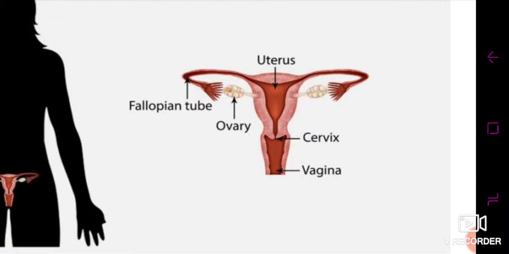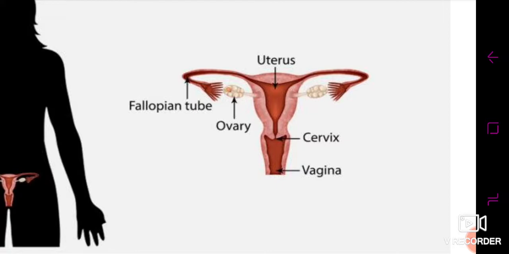We are studying the human female and male reproductive systems so as to check how sexual reproduction occurs and what kind of changes take place inside the female or male body afterwards.